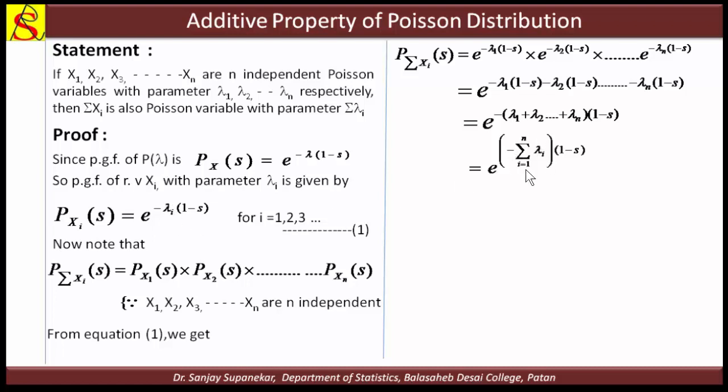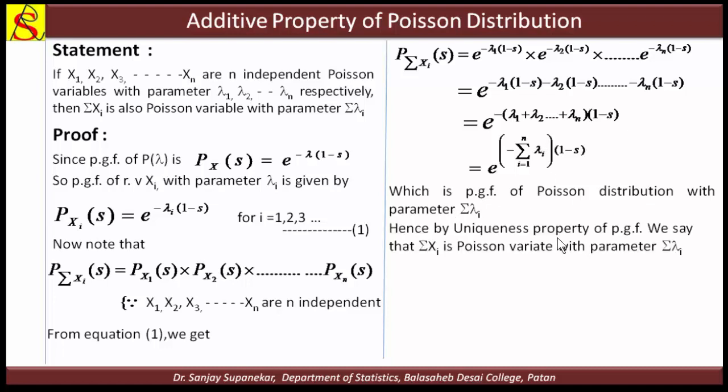So this is also the PGF of the Poisson distribution, with the parameter summation of lambda i. Then by the uniqueness property of the PGF, we can say that the summation of Xi is a Poisson variate with parameter summation of lambda i.